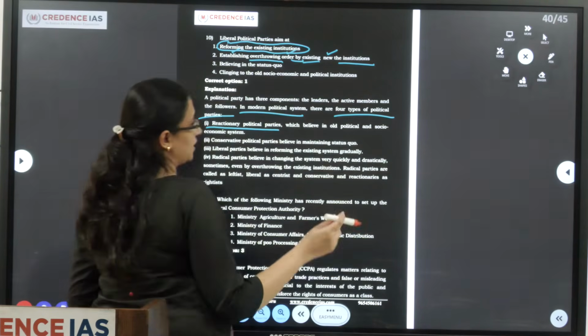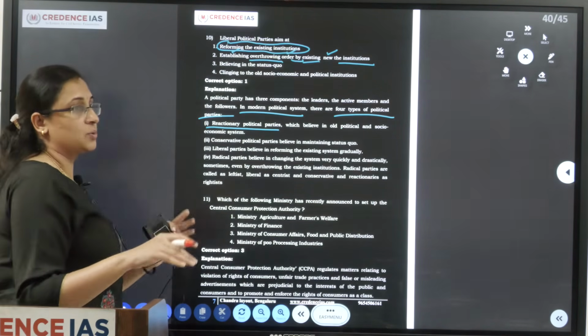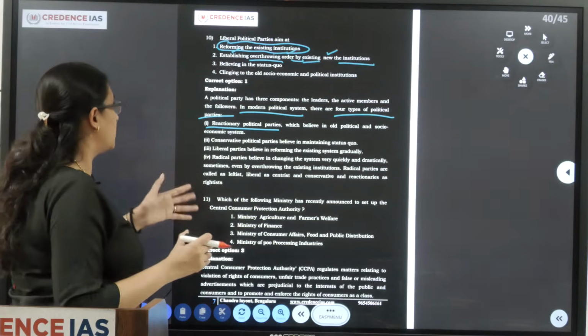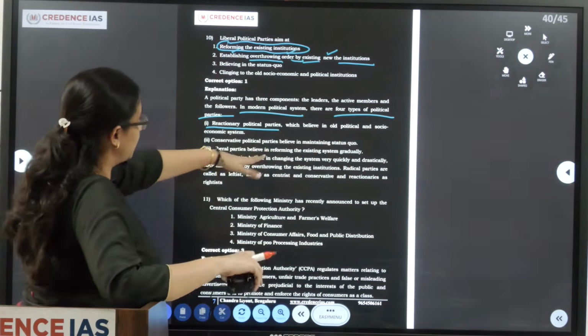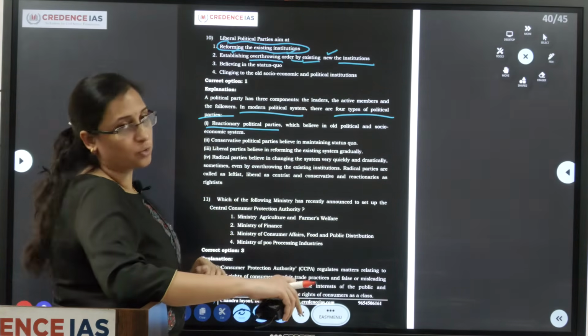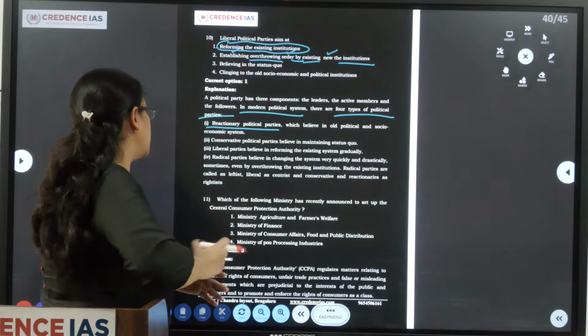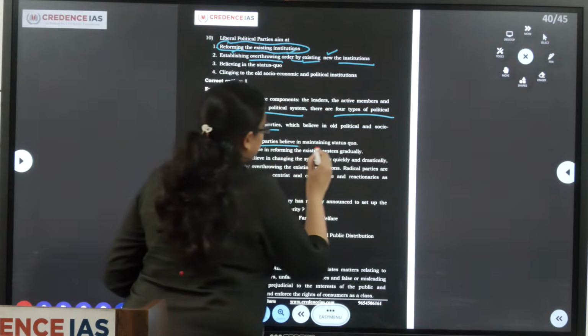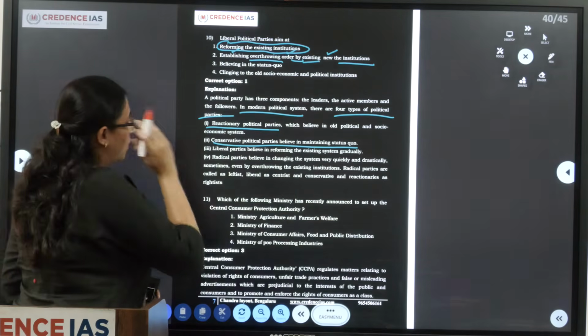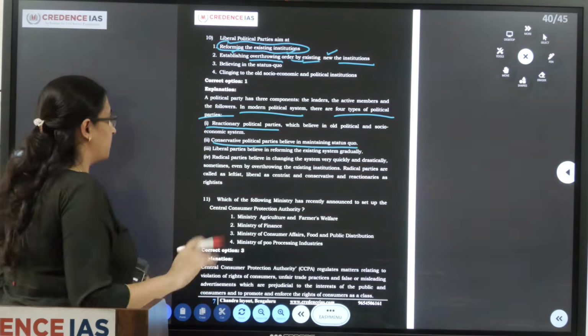Okay, so even though the society is modern, they try to change it to the old political and socio-economic system. That is reactionary political parties. Conservative political parties, what do they do? They believe in maintaining the status quo. So let it be, let it go in the same way it is working.